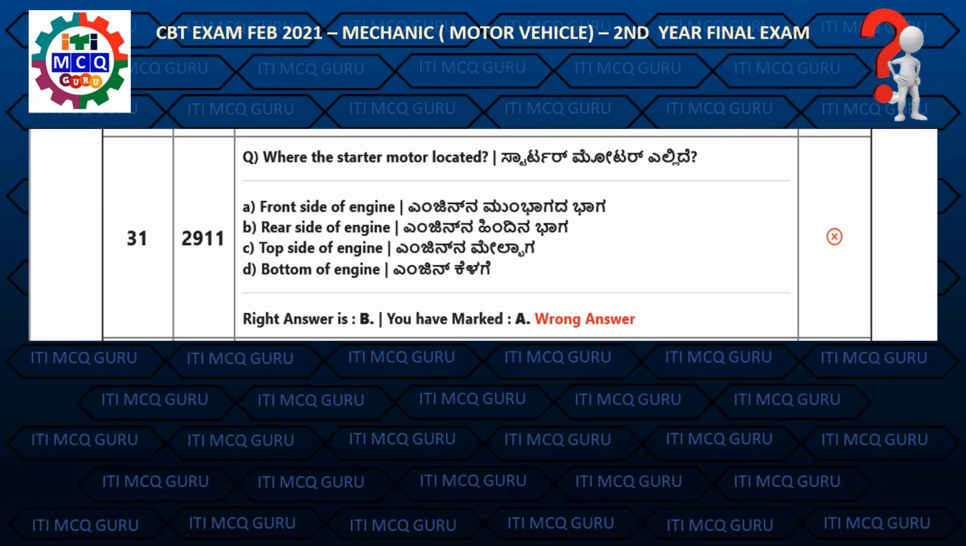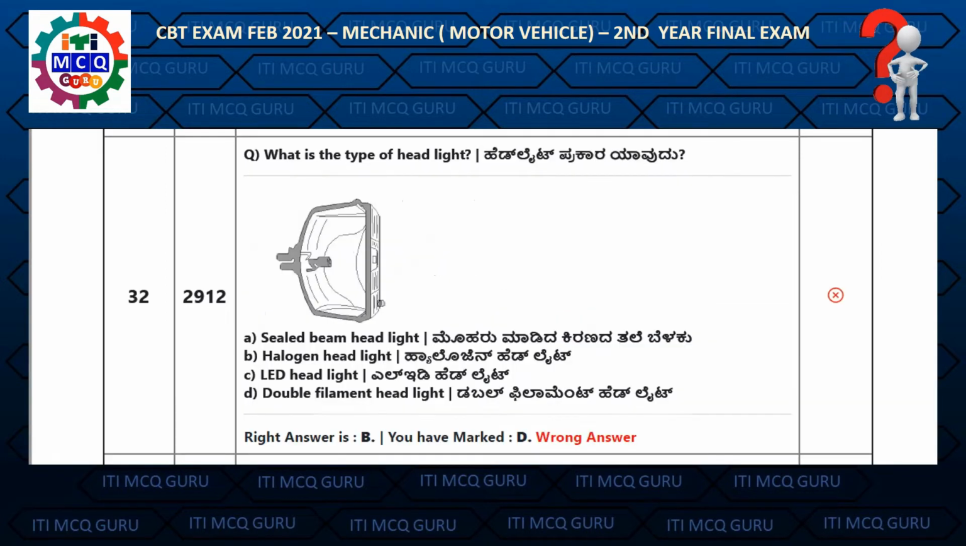Question 31. Where the starter motor located? Right answer is B, rear side of engine. Question 32. What is the type of headlight? Right answer is B, halogen headlight.